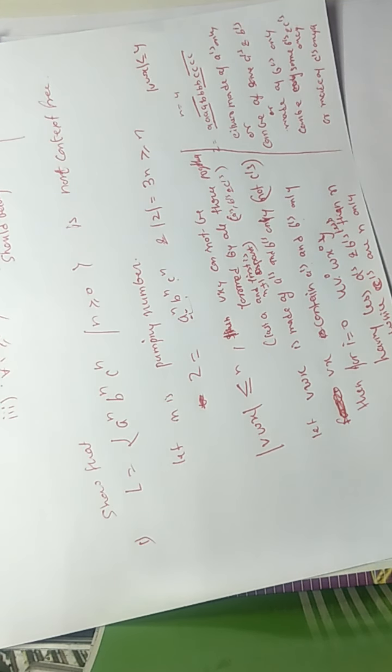So the count of A and B got reduced and the count of C's is n only.